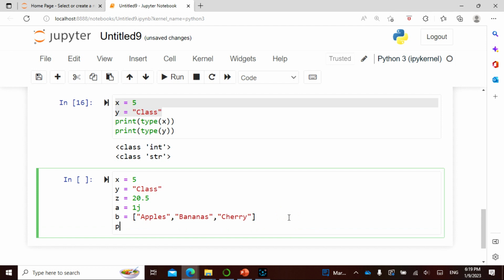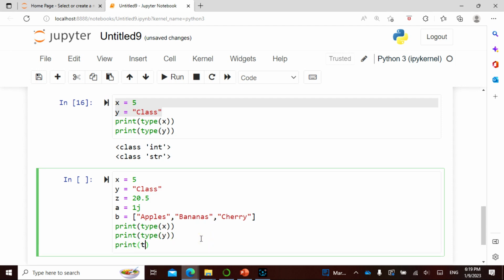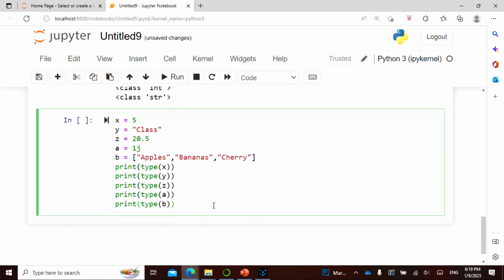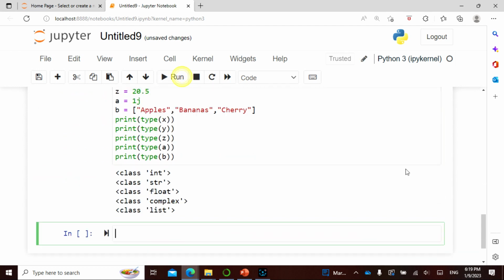Now what I'm going to do is print the type of my x, print type of my y, print type of my z, print type of my a, print type of my b. Now let's see what is happening.